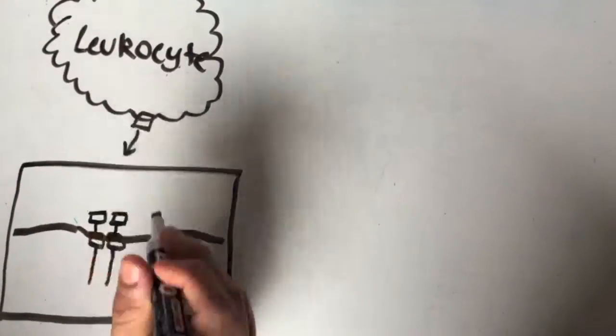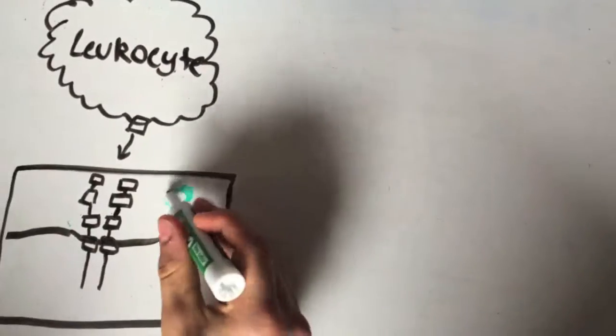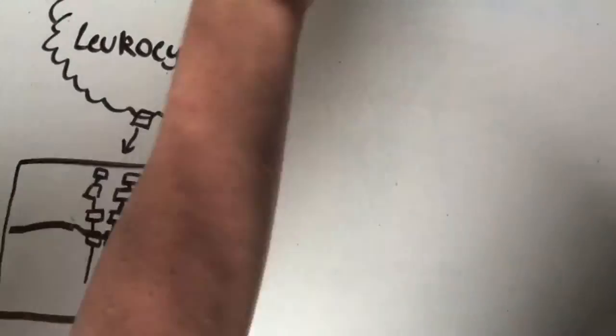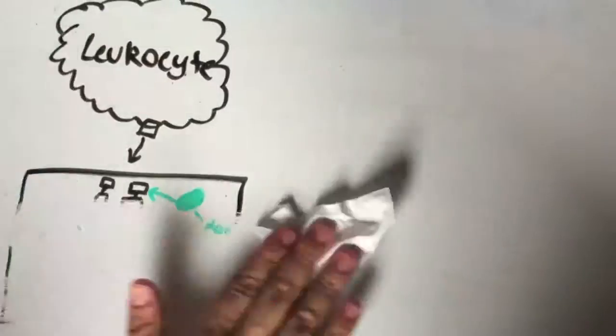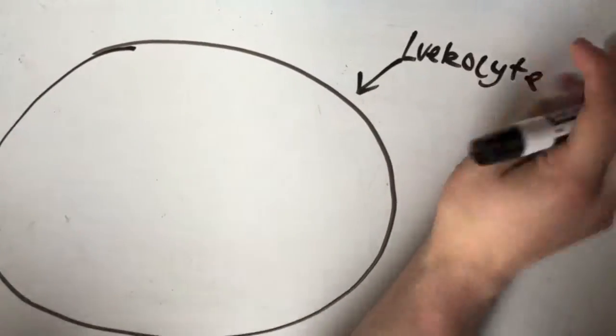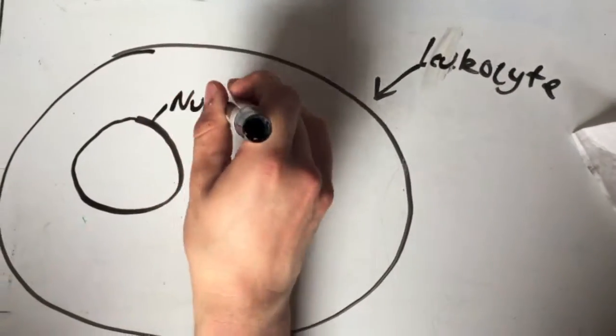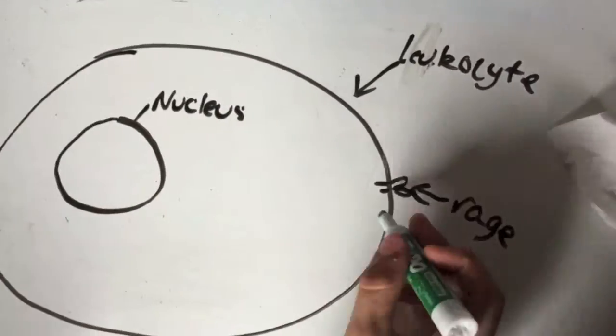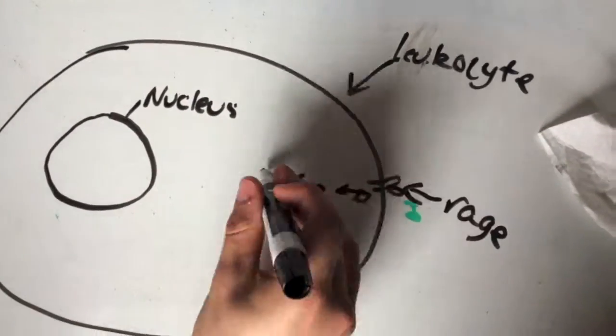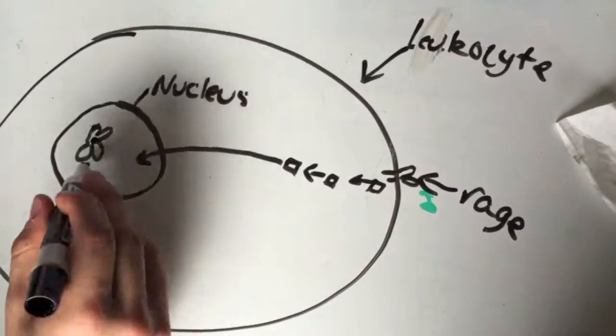The binding of RAGE on an endothelial cellular leukocyte with a glycated molecule results in an intracellular signaling cascade involving the activation of a transcription factor, nuclear factor kappa B, which controls several genes involved with inflammation. These genes are then transcribed from cells' DNA and translated into proteins responsible for inflammation.